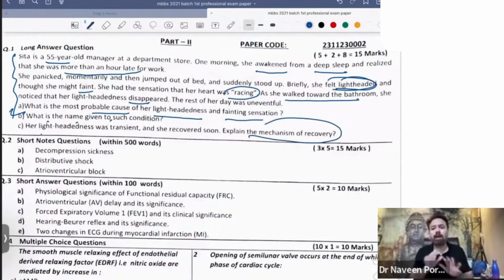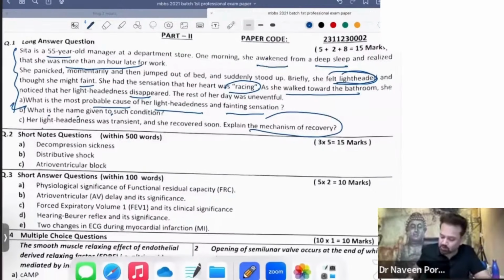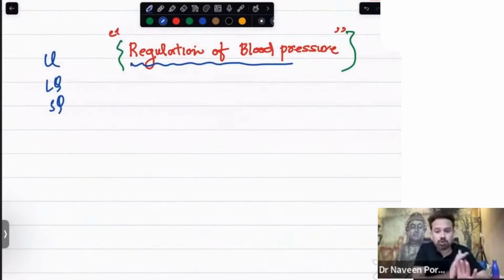See, normally when we are lying in the supine position and suddenly stand up, all blood will pool in the legs, isn't it? So we can all have syncope, but why we don't have syncope? Because we have a regulation of BP mechanism. So that mechanism is called regulation of blood pressure. So this topic is the same. Either they can give you a long question, or they can give you a short note to write on regulation of BP. But this is a clinical question, and you have to write the same thing: regulation of BP.